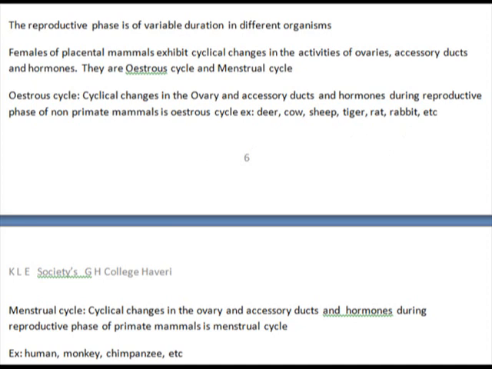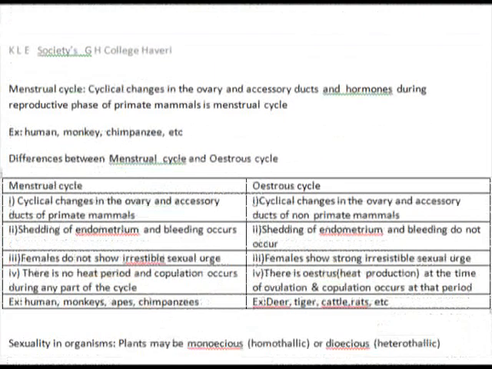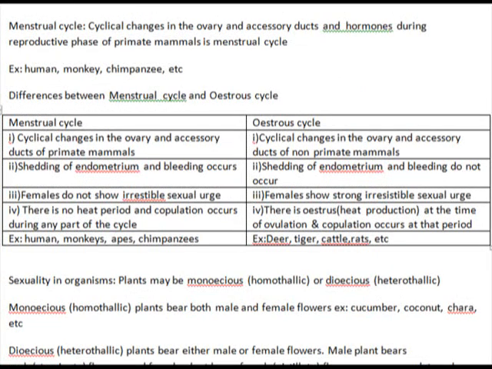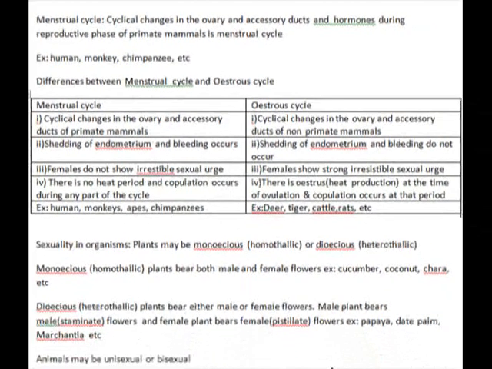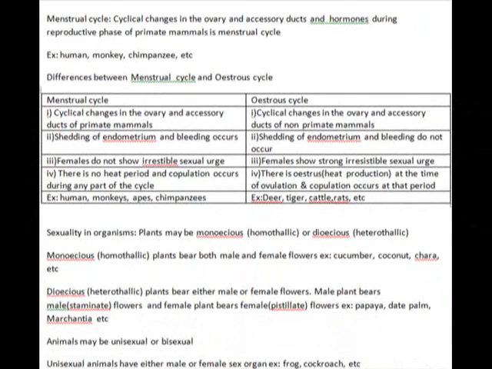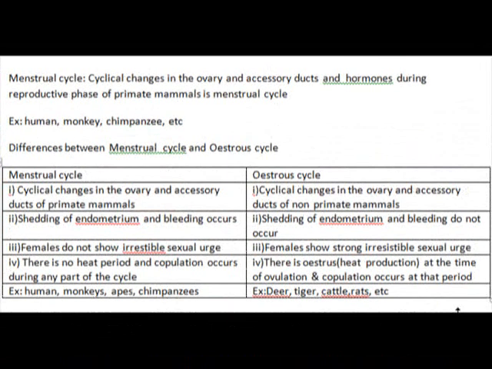And menstrual cycle is the cyclical changes in the activities of ovary, accessory ducts and hormones during the reproductive phase of primate mammals. That can be called menstrual cycle. It is seen in chimpanzees, gorillas, humans, etc. So these are the two types of cycles that take place in mammals. One is in primate mammals and the other in non-primate mammals. In the primate mammals, it is menstrual. In the non-primate mammals, it is estrous cycle.